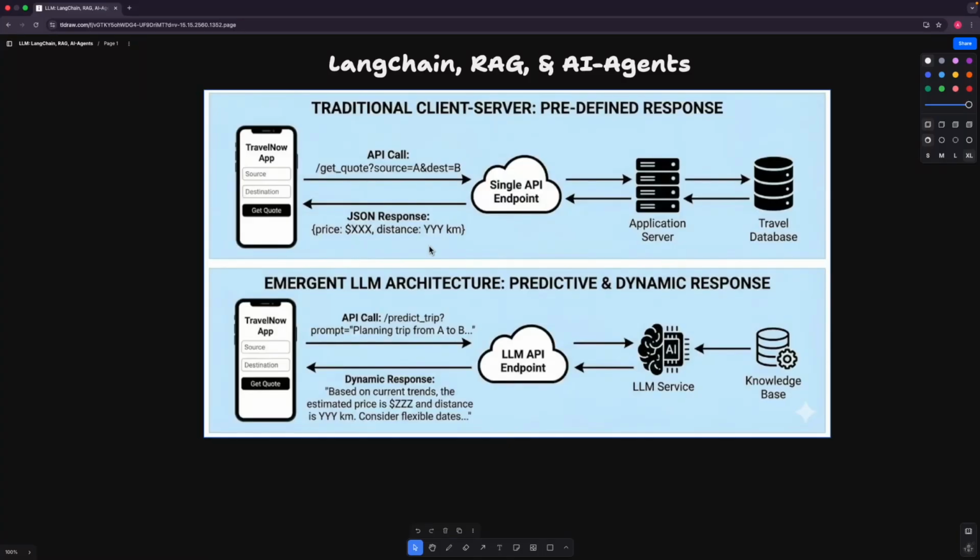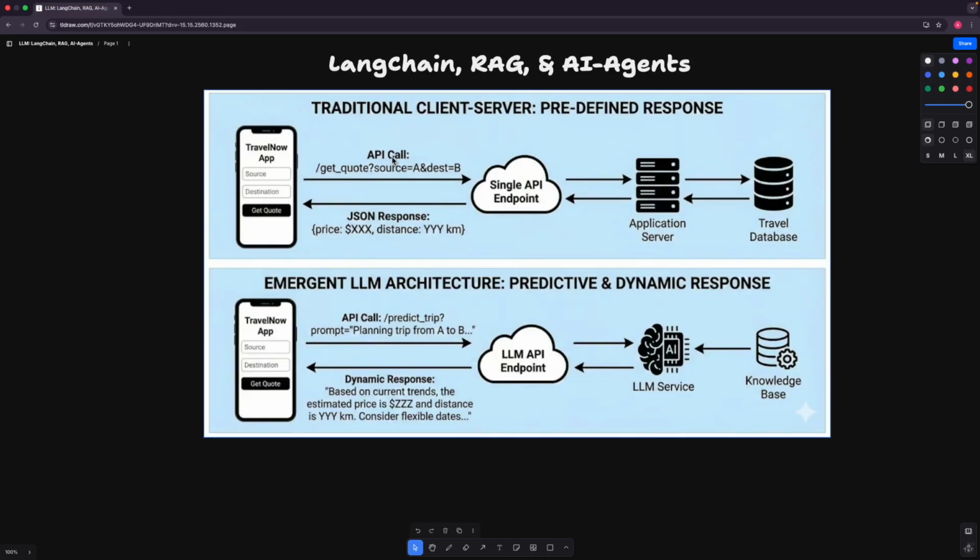I welcome you all to this interesting video on the buzzing terminologies, that is LangChain, RAG and AI agents. Okay, so before we move ahead to discuss these terminologies or what they are, let's spend a minute or so to understand how the existing systems are working.